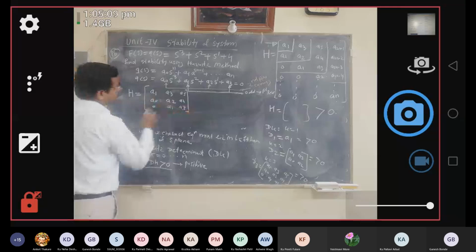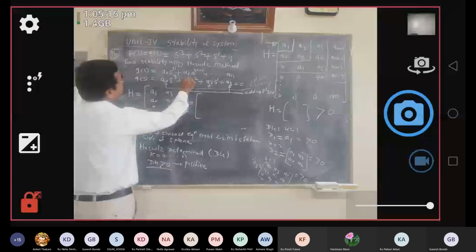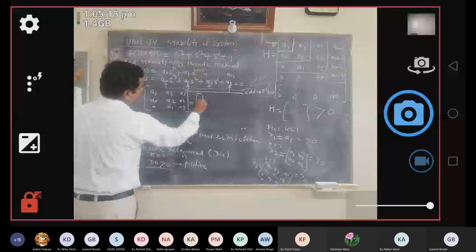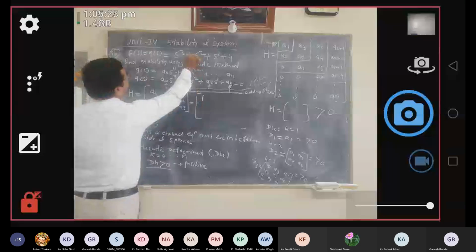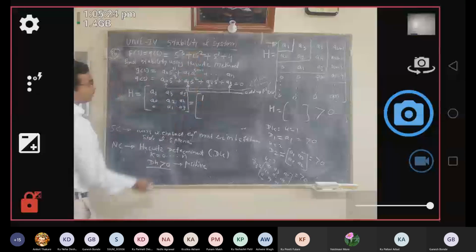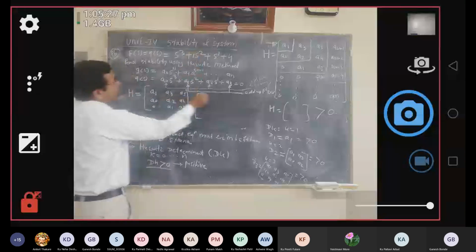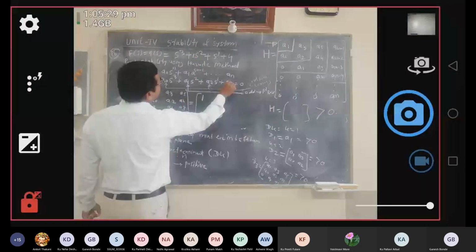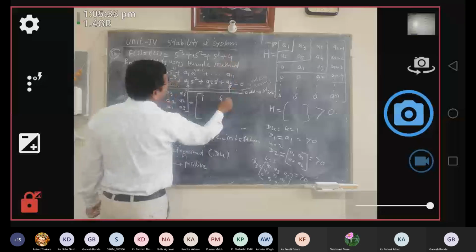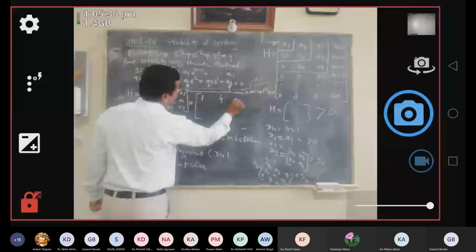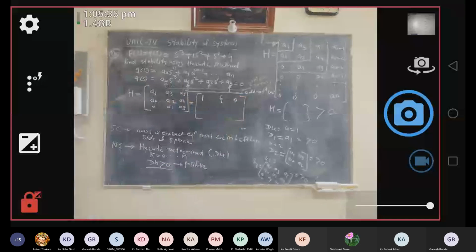What is the value of A1 here? The coefficient A1 is 1. So what is the coefficient of S square? Here S square coefficient is 1. So here is 1. Then A3 coefficient. So A3 का coefficient क्या आएगा? It is 4. Then A5 है क्या कोई? नहीं है. So therefore it could be 0. तो 140. यहाँ तक किसी को डाउट है? प्लीज चेक इट.